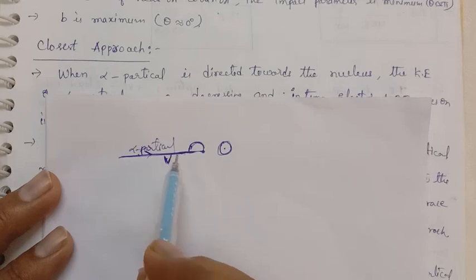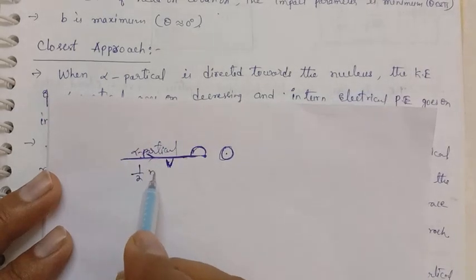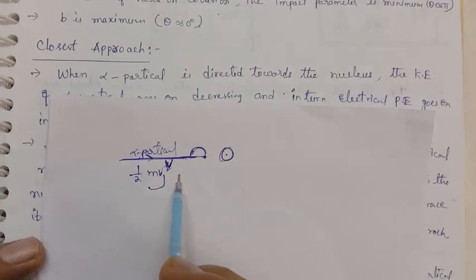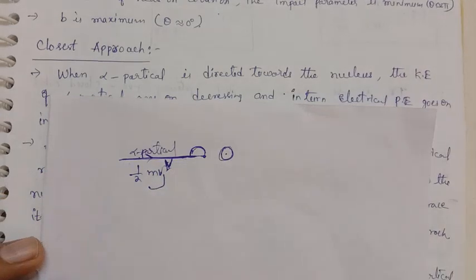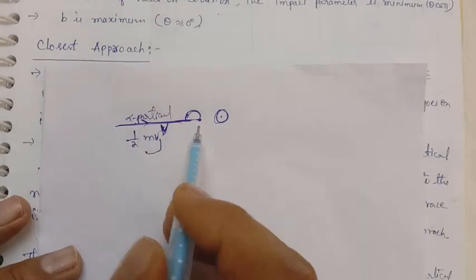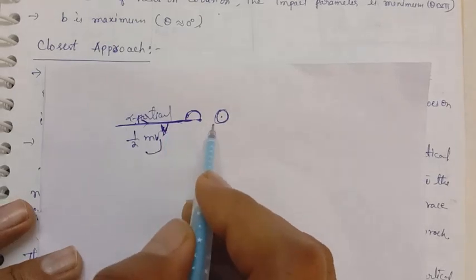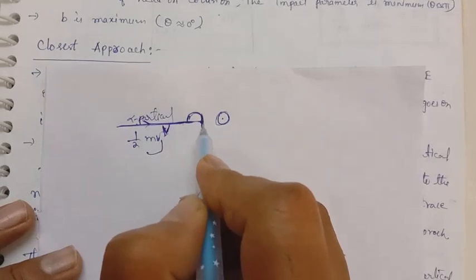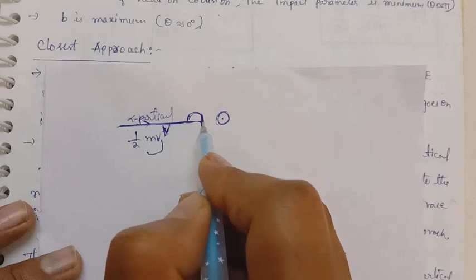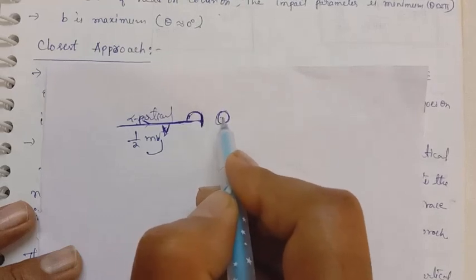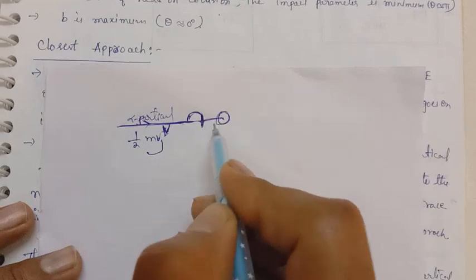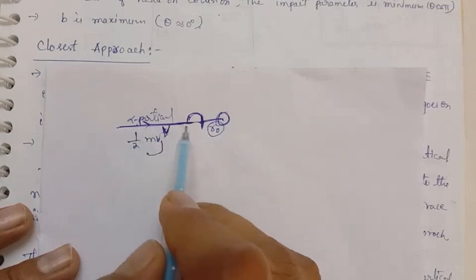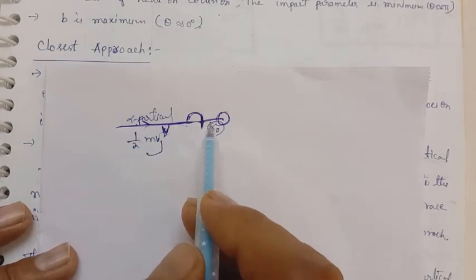Velocity decreasing means, what is the expression for kinetic energy? Half mv square. So velocity decreases means kinetic energy decreases. This kinetic energy is converted into electrostatic potential energy. Where this kinetic energy is balanced by the electrostatic potential energy, up to that point it will reach. The distance from the center of the nucleus up to there is called the closest distance of approach.